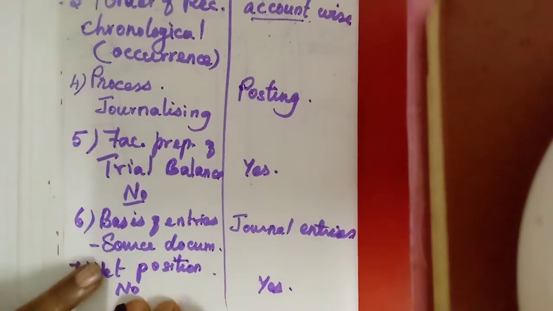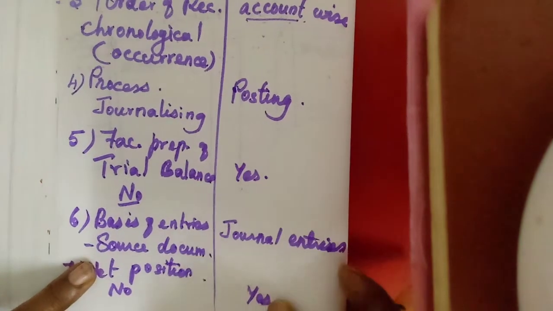This is one of the question answers, for 3 marks or 5 marks. So you should learn all the differences. There are 7 differences. Now we will learn the next heading, procedure for posting.